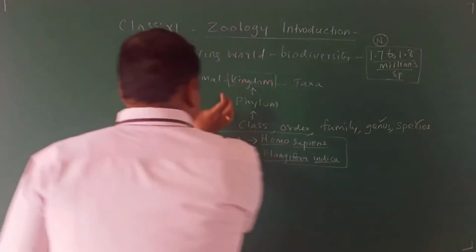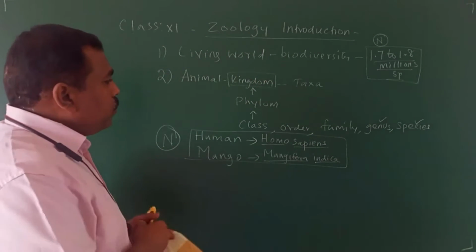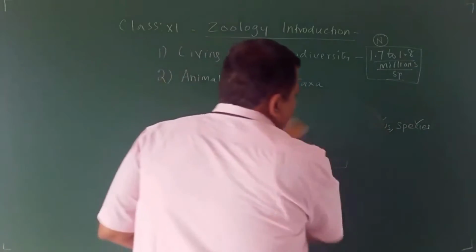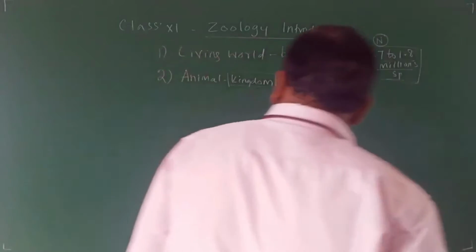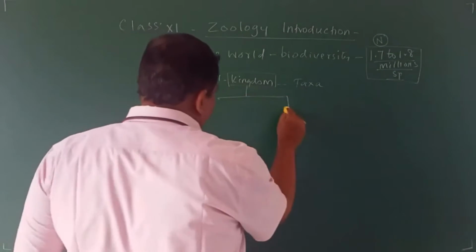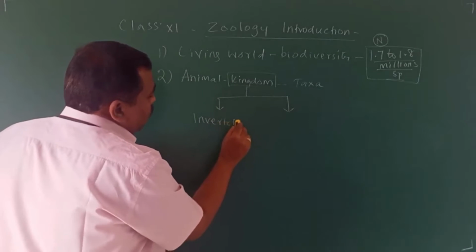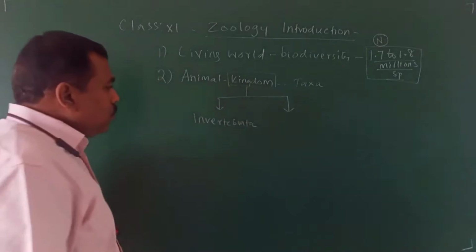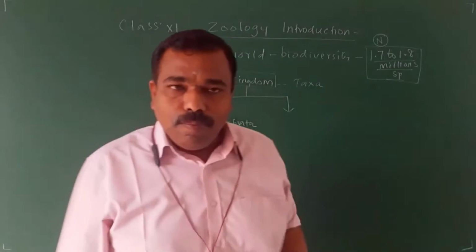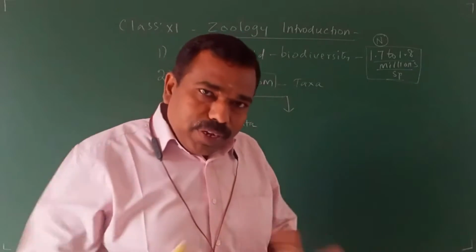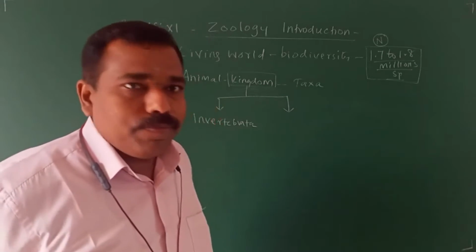Regarding this one, Kingdom Animalia, what does that mean? Animals are divided into two categories: backboned animals and animals without a backbone. The animals without a backbone are invertebrata. In means absent, vertebrata means vertebral column. Backbone not present. The animals in which there is no backbone are invertebrata.